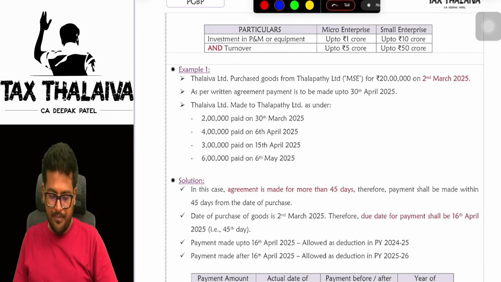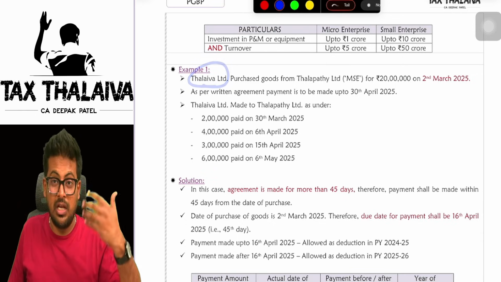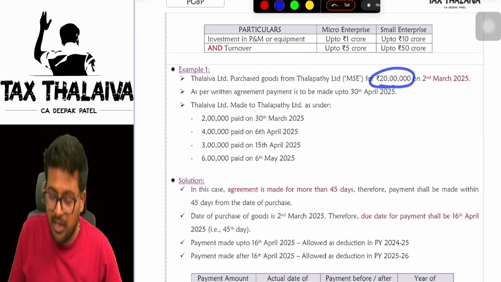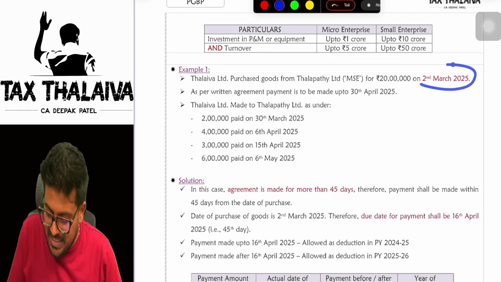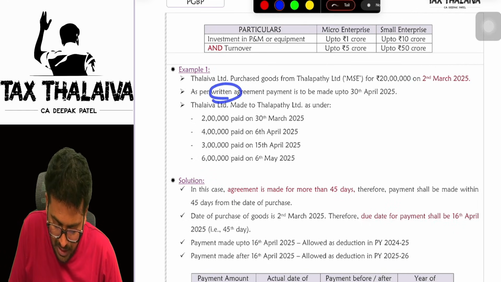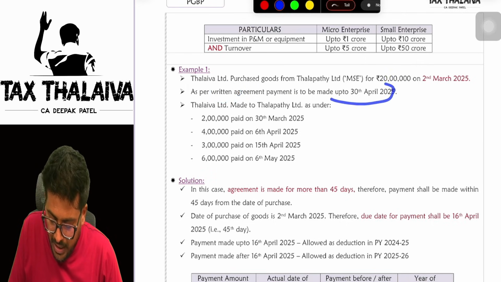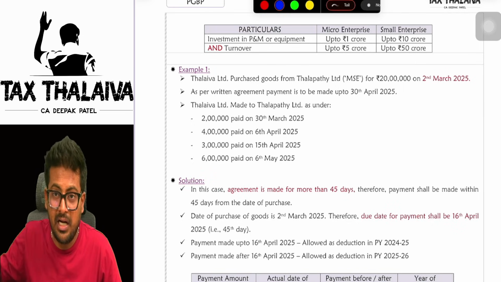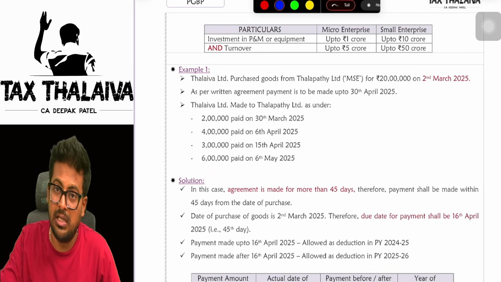First example, boss. Thalaiva Limited purchased goods from Thalapathy Limited. 20 lakh rupees worth of goods was purchased on 2nd of March. Remember this date of purchase, 2nd of March. As per the written agreement, payment is to be made up to 30th of April 2025. Means they agreed that the payment has to be made before 30th of April.